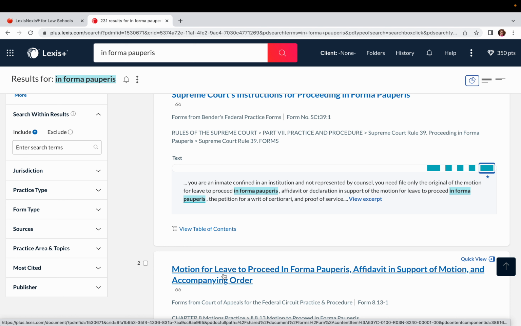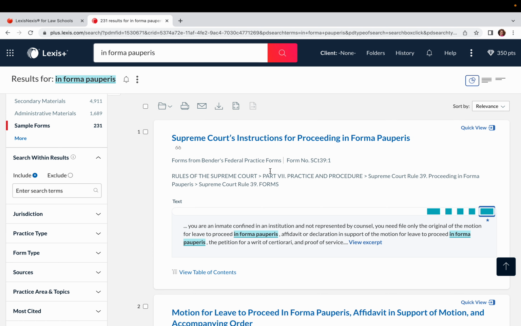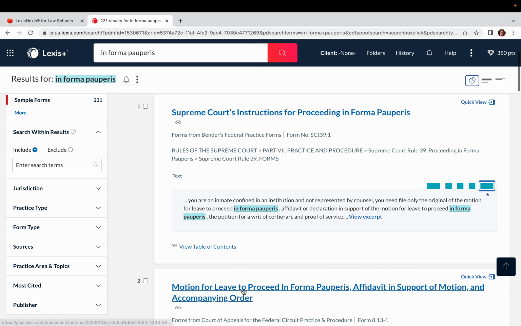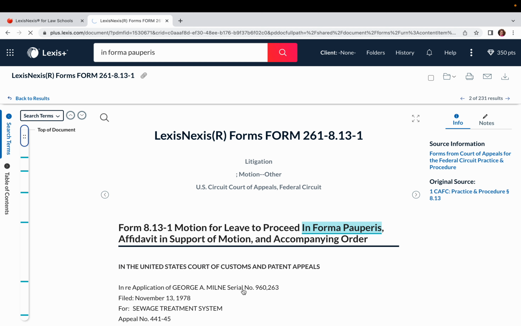And you can see here is a motion for leave to proceed in forma pauperis and the affidavit for the accompanying order. So we are getting documents here that are helpful to understand how to file this document, and we can go on in and come from here to try to create the document we're looking for.